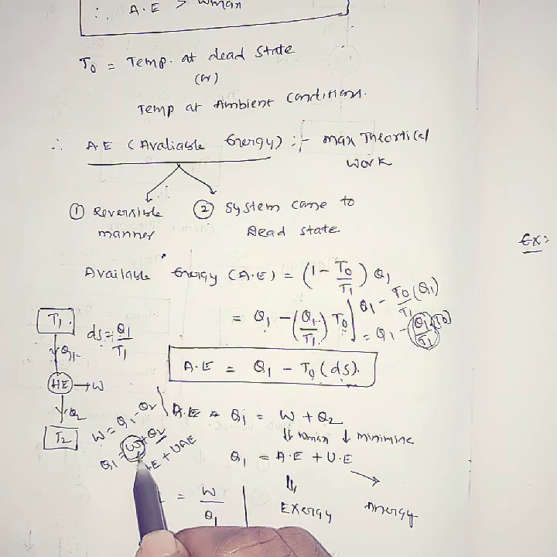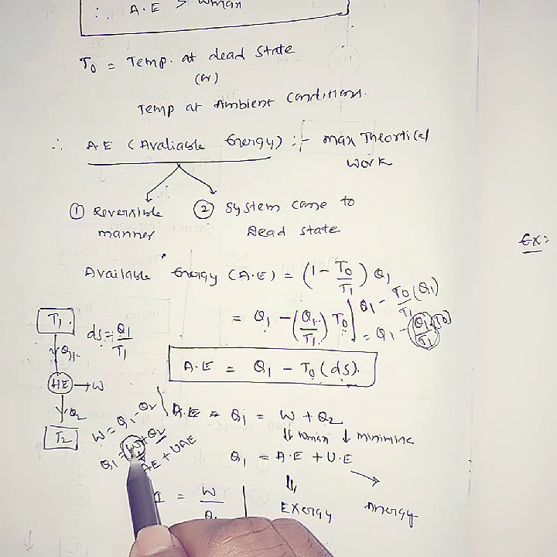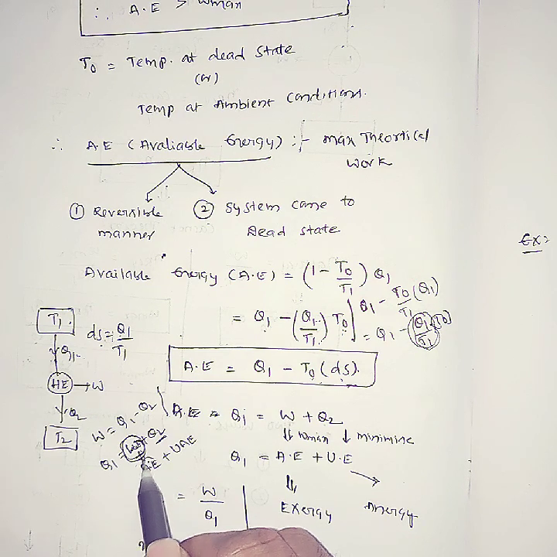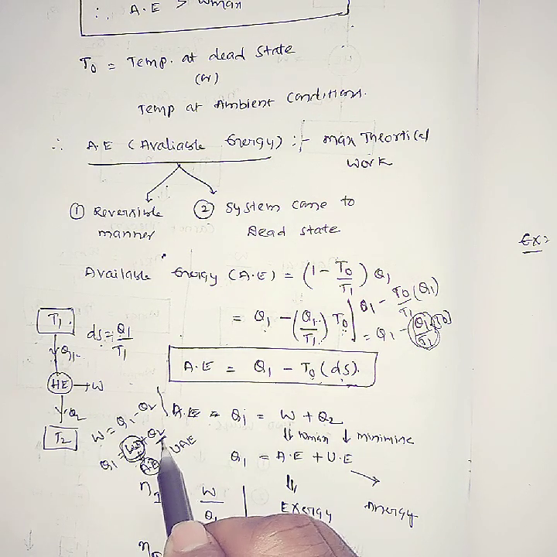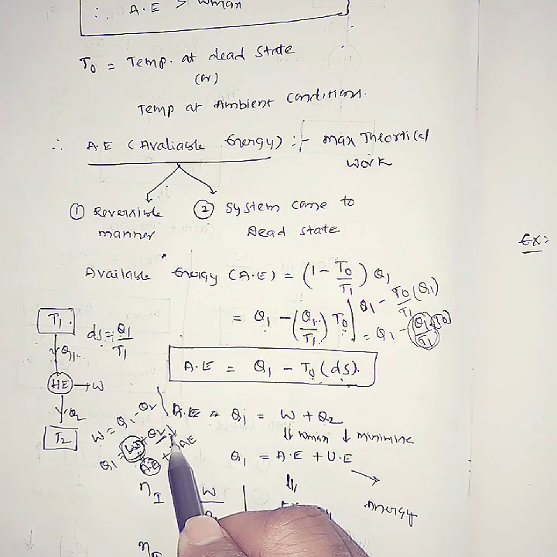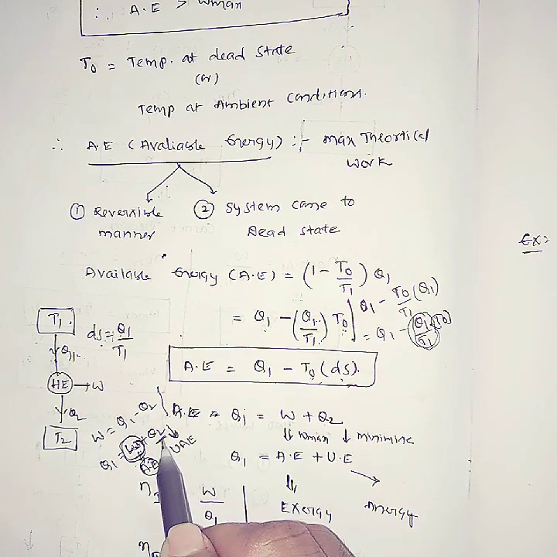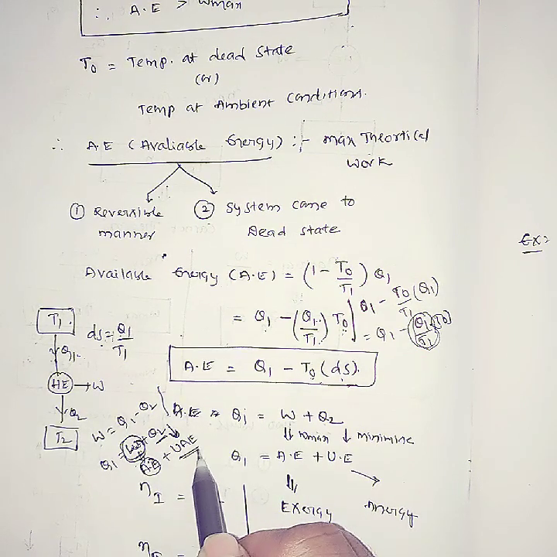Now, how do you get this available energy? Whatever actual work you get, if you maximize this work, you get available energy. If you minimize it, you get unavailable energy.